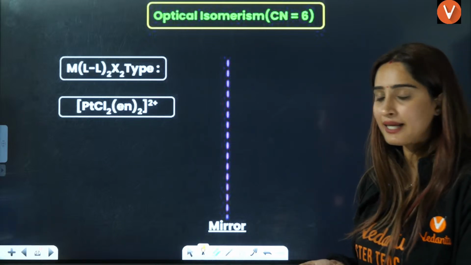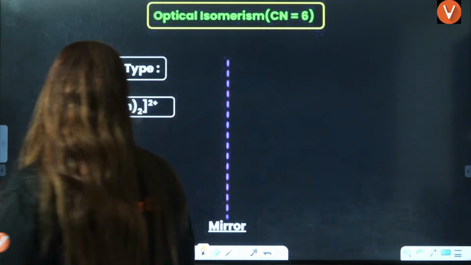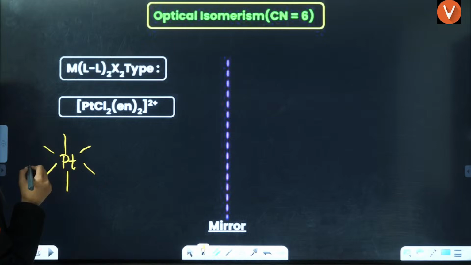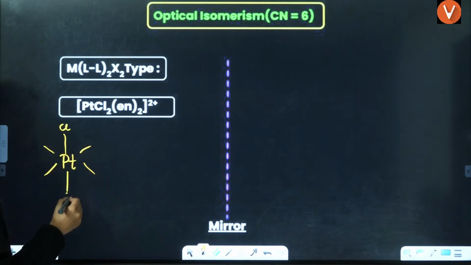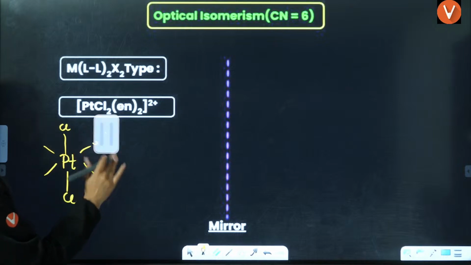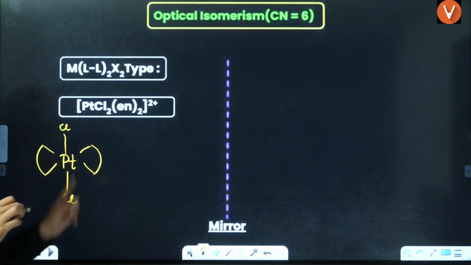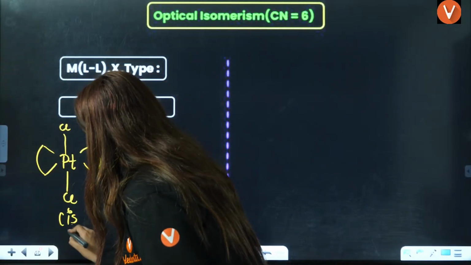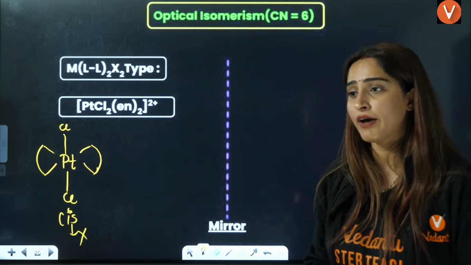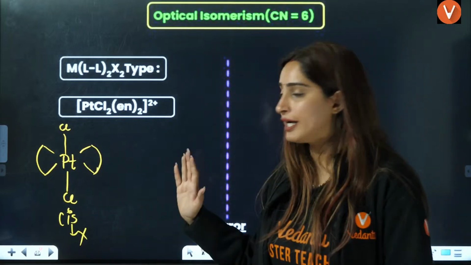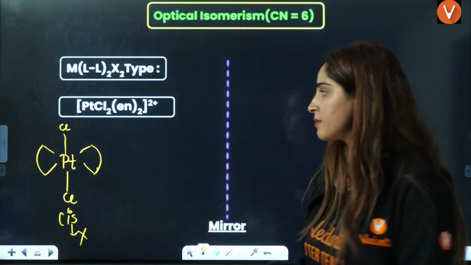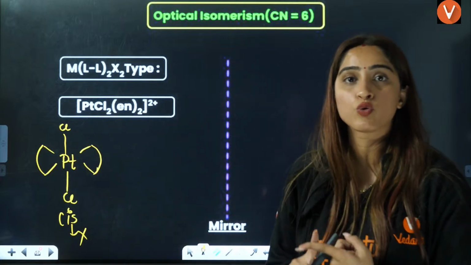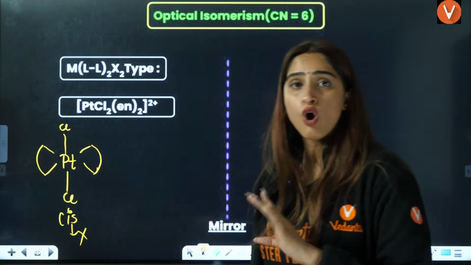Next you have PtCl2en2. Here again you should draw this first. First thing is you should have Pt with six positions, 1, 2, 3, 4, 5, 6. If you have a cis isomer, that is Cl Cl, and this is en, this is en, this is also en. Now for cis isomer, it will not show any optical isomerism. Can you tell me why? Reason being, if you make the mirror image here, that is superimposable. Cis isomer shows superimposable mirror image, so there is no optical isomerism.